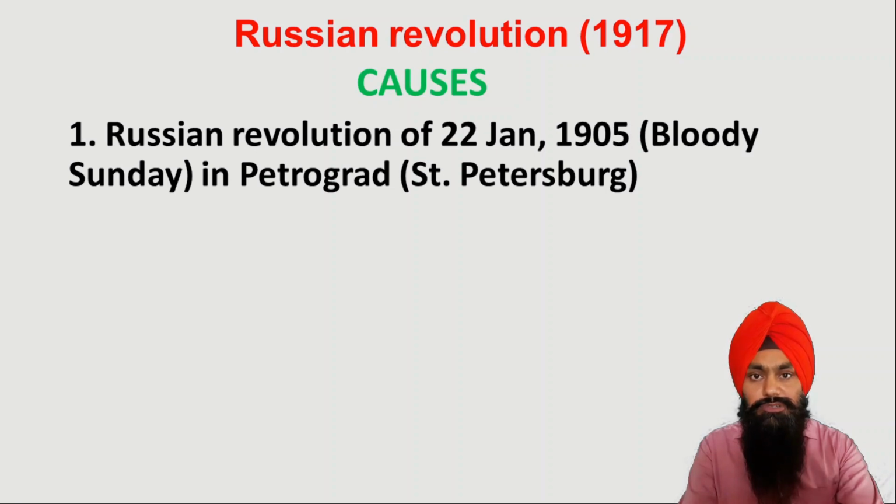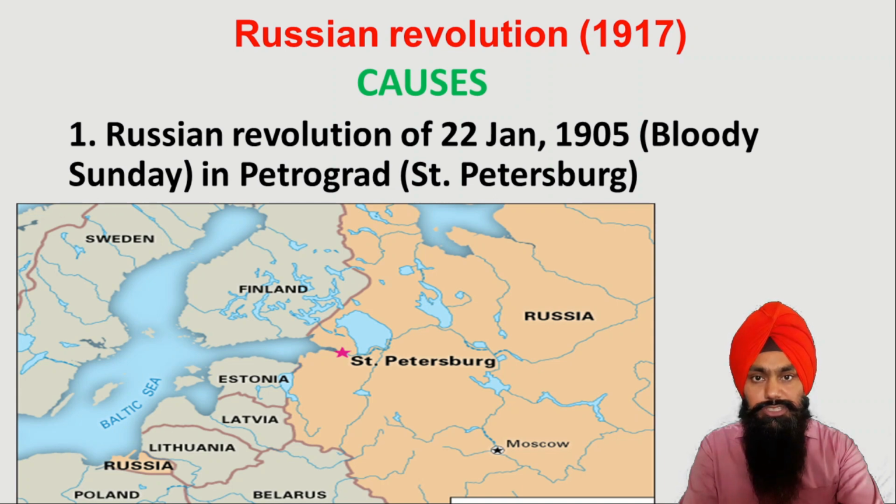This revolution started in St. Petersburg, which in olden times was known as Petrograd, but in 1991 its name was changed to St. Petersburg. In this map you can see the city of St. Petersburg in Russia. This revolution was started by the workers of the factories.